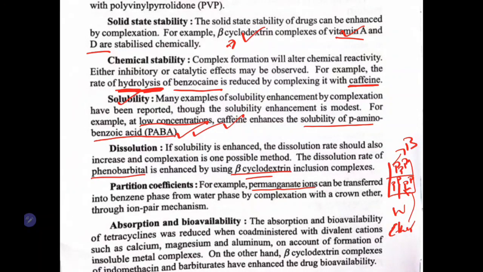Previously they are present in the water phase, slowly they are shifted to the benzene. Due to formation of complex, there is a change in a property which we studied earlier. Here the property is your partition coefficient through ion pair mechanism.